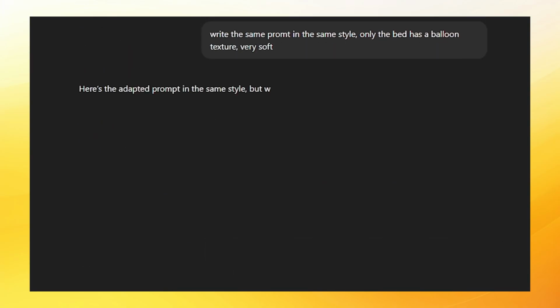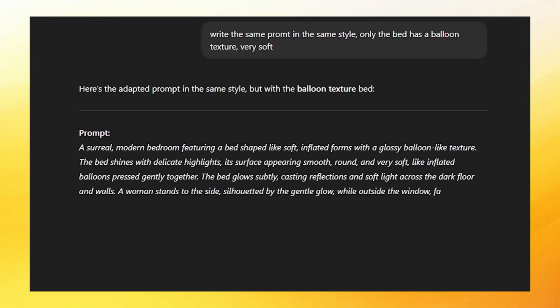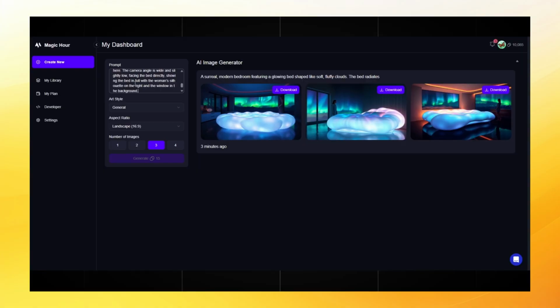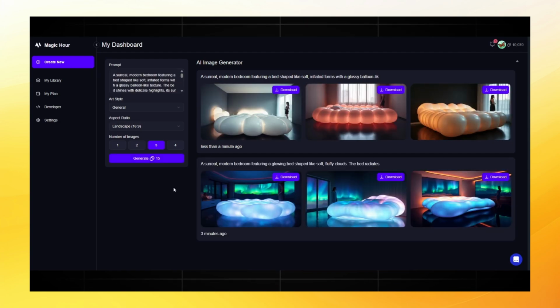We also get very beautiful pictures for ASMR content. This is exactly what we need, a pleasant and fairy tale atmosphere. Now we will generate a couple more pictures, only we will change the style of the bed. We write in ChatGPT the request: write the same prompt in the same style, only the bed has a balloon texture. Very soft. It writes us a prompt for generating a new bed.